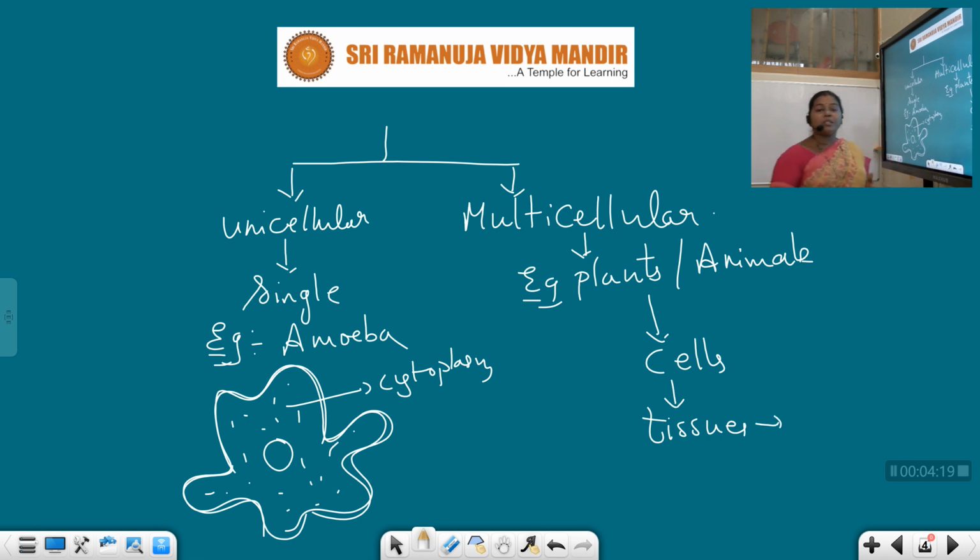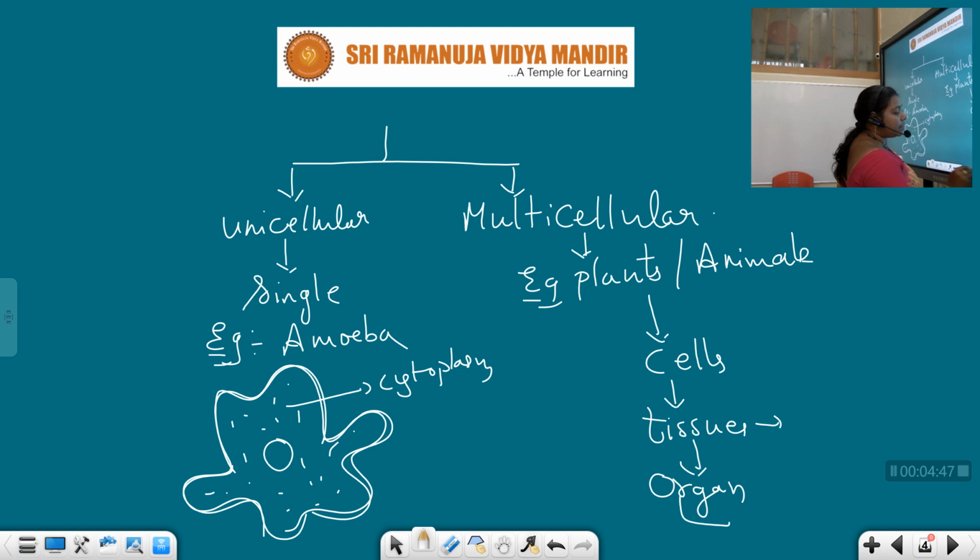What do you mean by tissues, children? Tissue means a group of cells compactly arranged together, performing a similar task or different tasks. In multicellular organisms, the organism is organized in this way: different cells combine to form tissues, tissues combine to form an organ, then organ system, and next the complete organism.